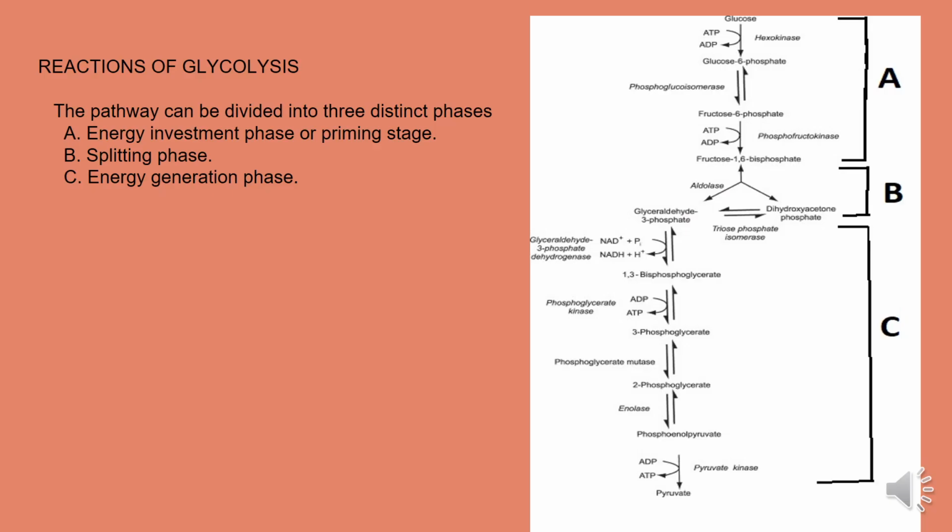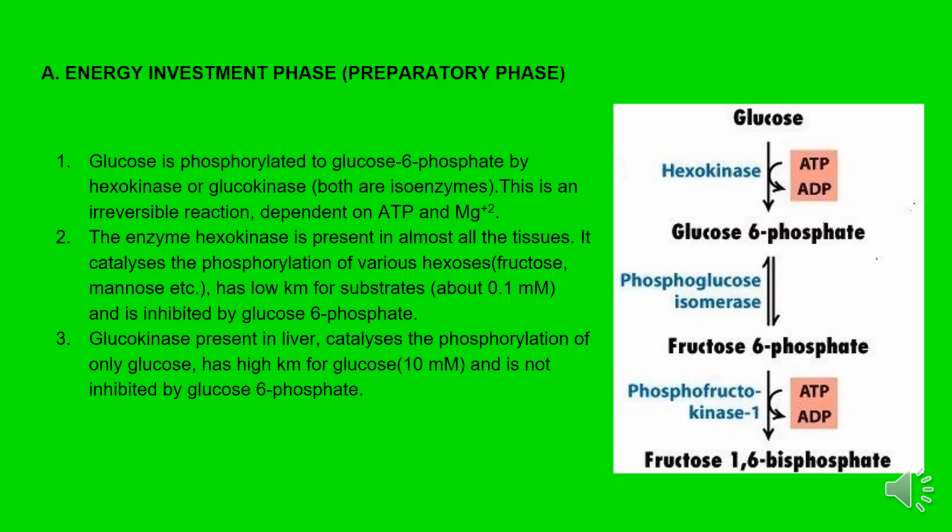Reactions of glycolysis. The pathway can be divided into three distinct phases: A. Energy investment phase or priming stage. B. Splitting phase. C. Energy generation phase. A. Energy investment phase, preparatory phase. Glucose is phosphorylated to glucose 6-phosphate by hexokinase or glucokinase, both are isoenzymes. This is an irreversible reaction, dependent on ATP and Mg2+.